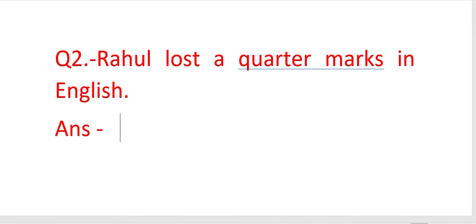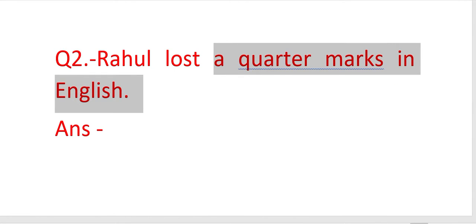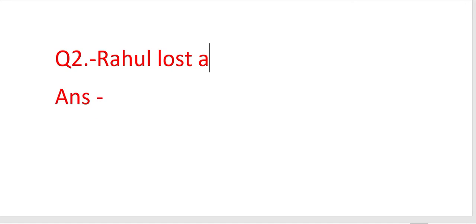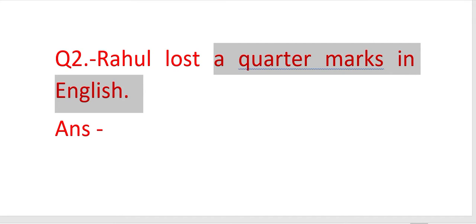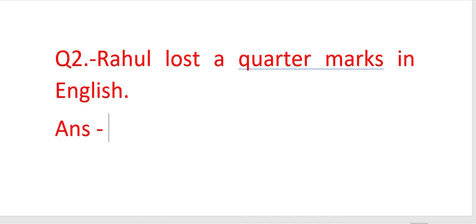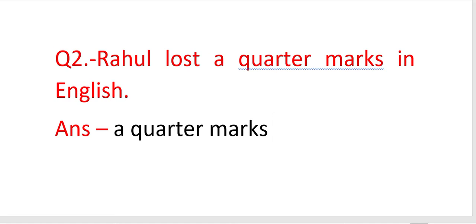So here we can write Rahul lost a quarter marks in English. So how do we make passive? We choose the object first of all. So Rahul lost what? A quarter marks in English. So we will write, a quarter marks in English, and E should be capital.